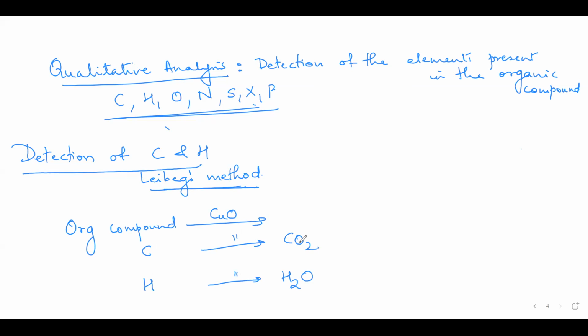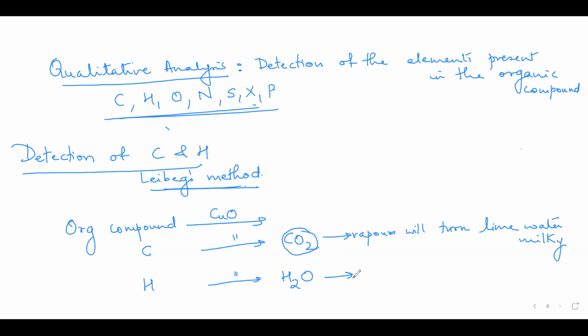How would you test carbon dioxide gas? The vapors will turn lime water milky. You know this test, am I right? Yes, ma'am. So if the vapors turn lime water milky, and when you pass more lime water it dissolves to form calcium bicarbonate, then we confirm the presence of carbon dioxide gas.